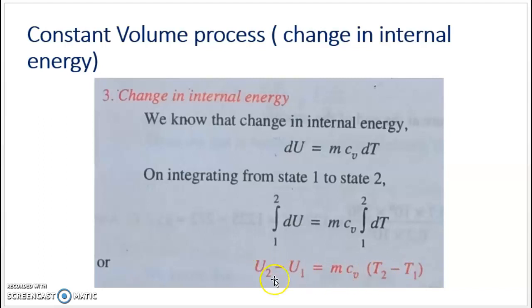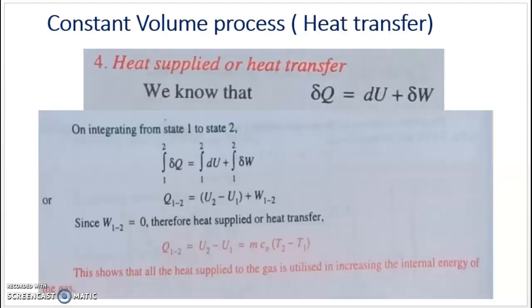But here, U2 is the internal energy at point 2, U1 is the internal energy at point 1, because internal energy is a point function. So it depends on the state point of the process. Similarly, temperature also: T2 is the temperature at point 2, T1 is the temperature at point 1. So we have this equation for change in internal energy.